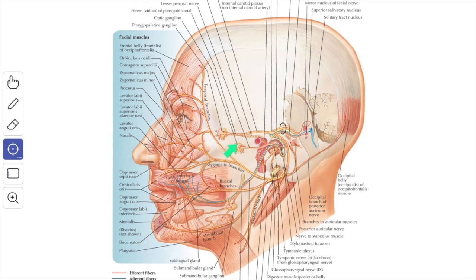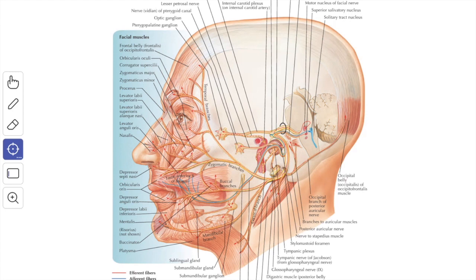It communicates with the aortic ganglion by a branch which joins with the lesser petrosal nerve. It communicates with the sympathetic plexus around the middle meningeal artery by a branch known as the external petrosal nerve. In the facial canal, it communicates with the auricular branch of the vagus nerve, through which the facial nerve possibly conveys the cutaneous sensation from the concha.